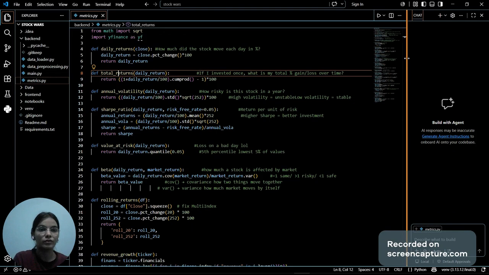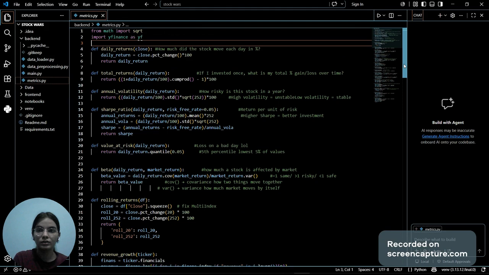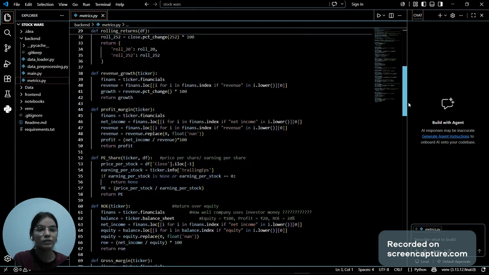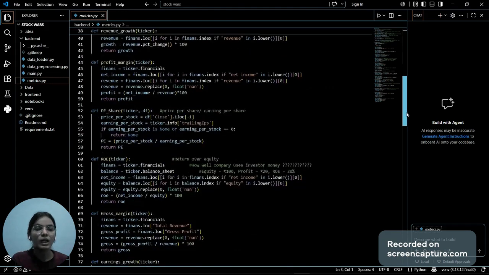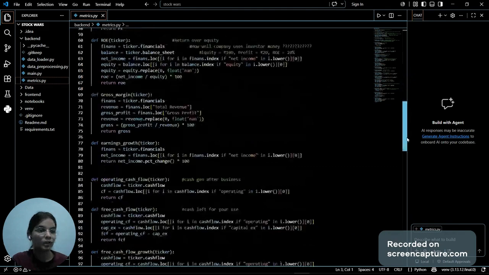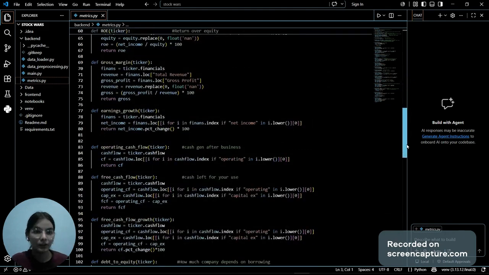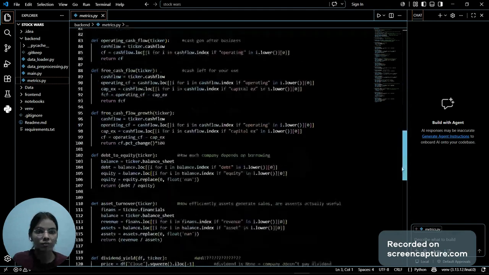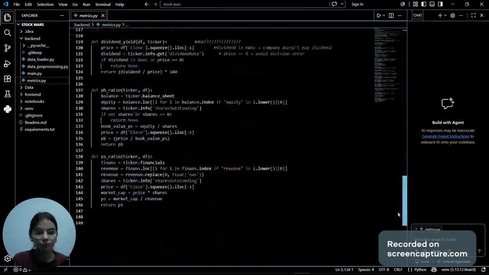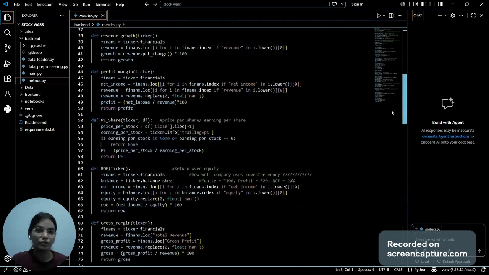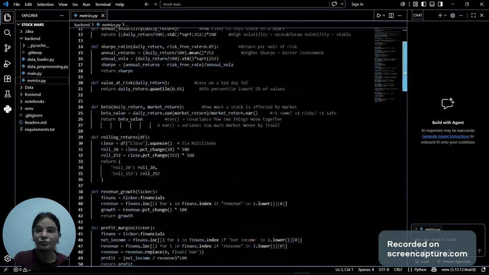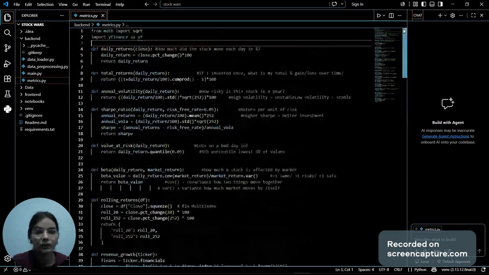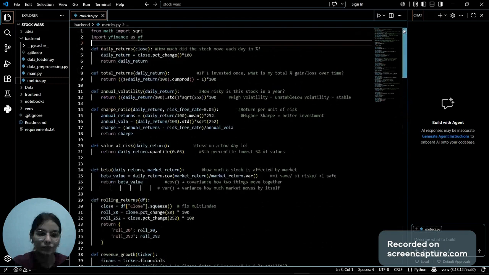So we have different values here: daily returns, total returns, annual volatility, Sharpe ratio. Also we have revenue growth and profit margin, so the person can see how much they will profit in a particular time that they are investing. Next, we also have the cash flow growth. Here we can see all the types of functions, and some explanations are also written. All these values are very essential if you are investing or interested in stocks. It would take too much time to explain each function as it's clearly written here, so let's go to the main.